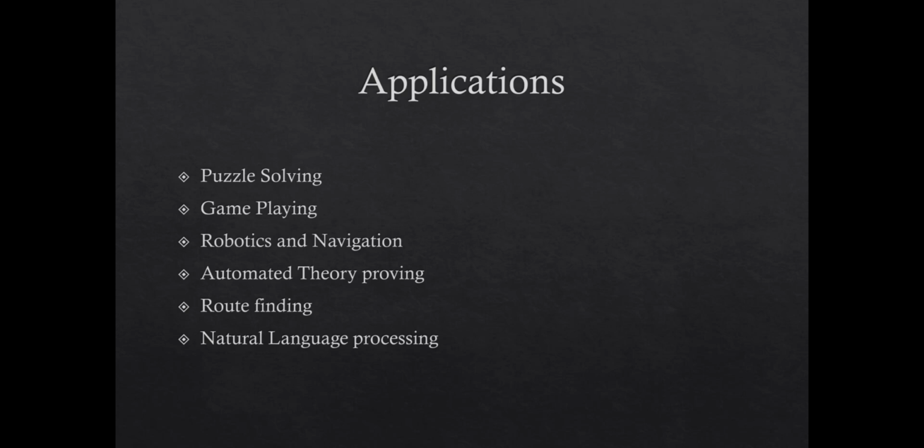In robotics and navigation, where a robot finds the path. In route finding, nowadays we are using Google Maps. It's a best example for it. It is also used in natural language processing and theorem proving. So the concept is very clear, the backbone of many intelligent systems.